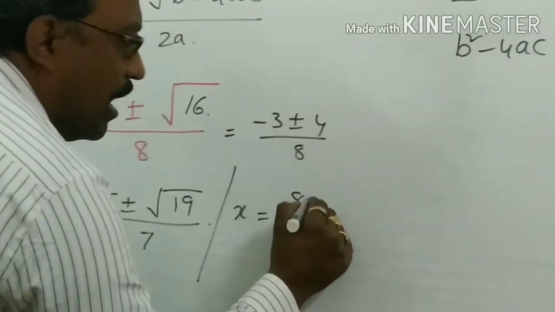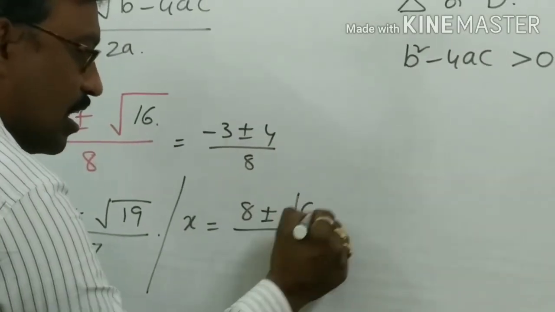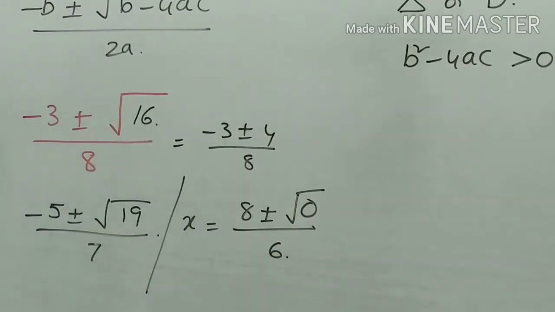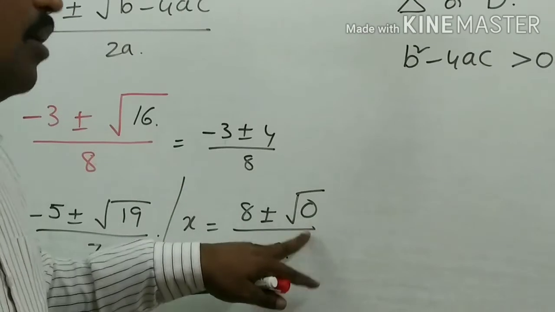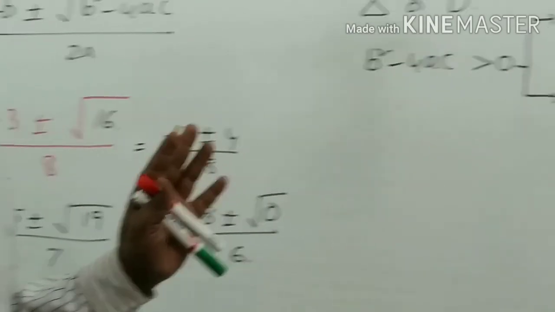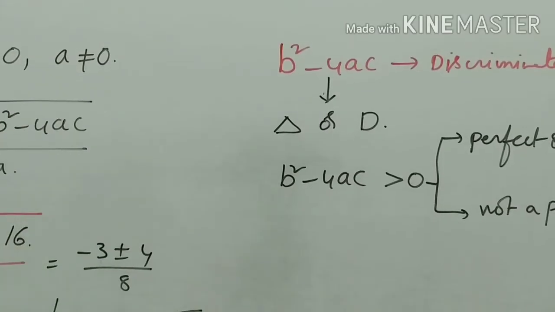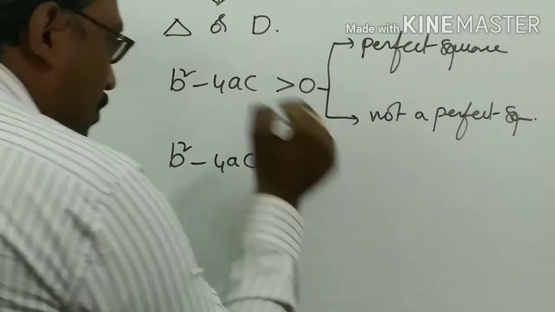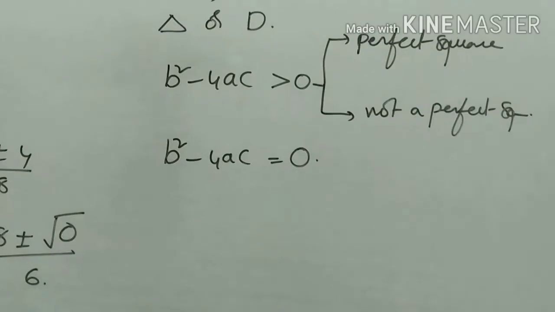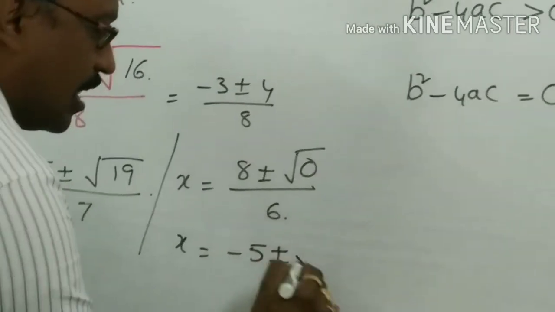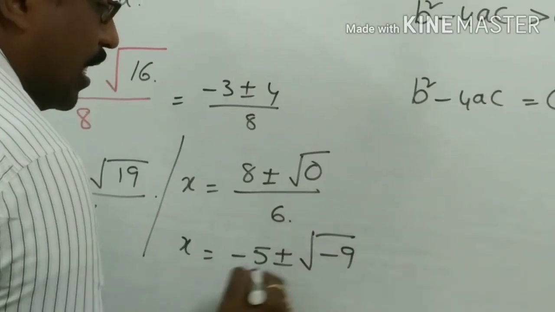Now, one more. You may get x is equal to like this also: some minus 8 plus or minus 0 by some 6. Right? 8 plus or minus 0. 0 means b square minus 4ac will become 0. That means discriminant will become 0. Or else you may get x value as minus 5 plus or minus root of minus 9 by 7 or something.